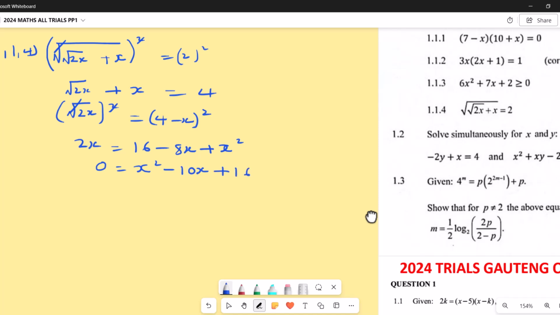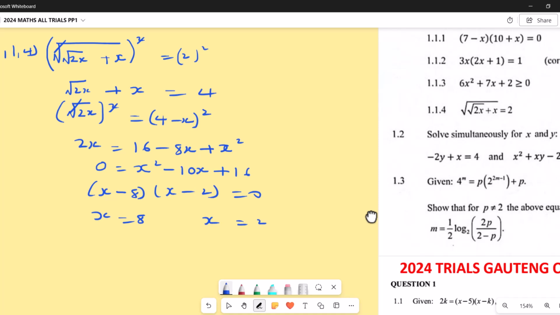Okay, so here the factors which we have, we're going to have x minus 8 and x minus 2 equals 0. So either x equals 8 or x equals 2. But we have to check to see which one is correct.